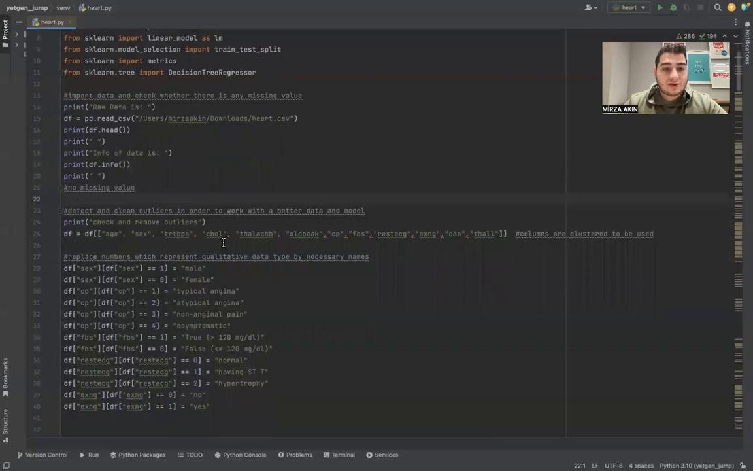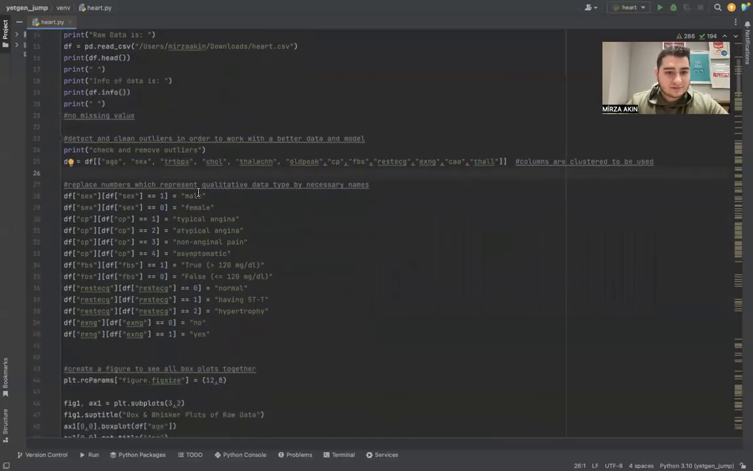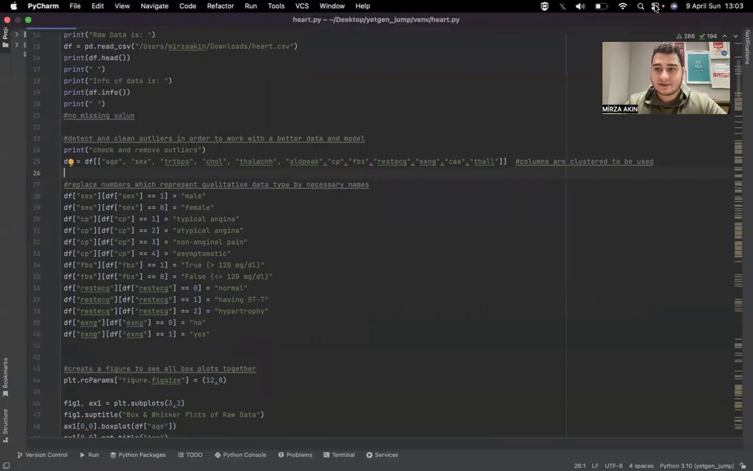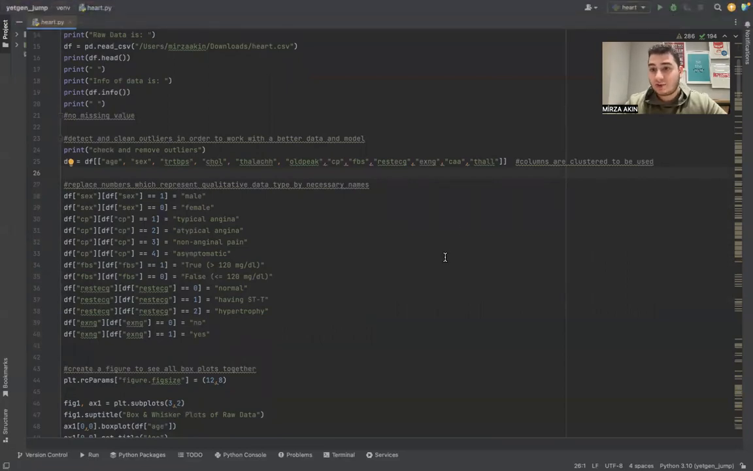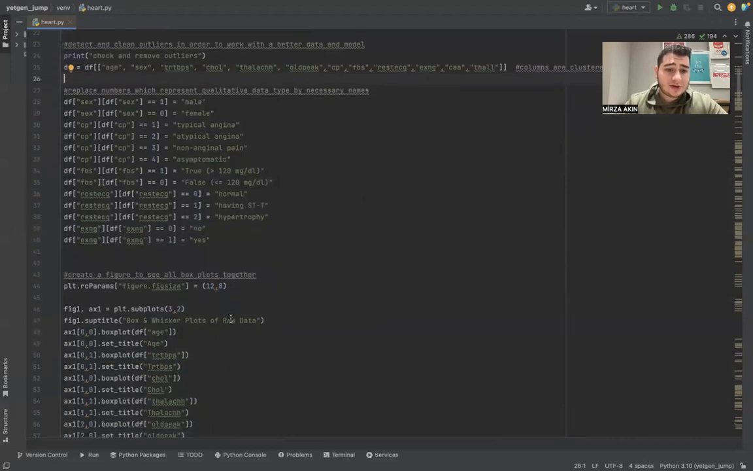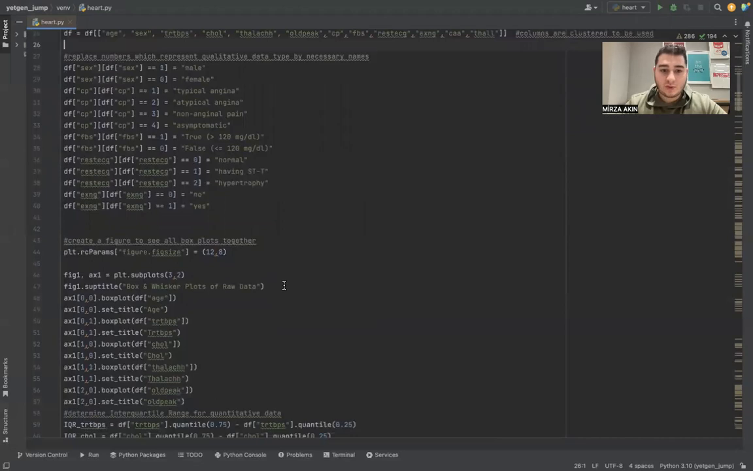And also, we need to detect and clean our outliers. Before that, we remove some categories which we do not use, so we only keep the categories which we are going to use. And then we replace 0, 1, 2, 3, 4, 5 and such numbers. Although they are numbers, they are not numeric values. They are qualitative data. There is no difference between them. We replace them, and we create a figure to see all box and whisker plots together. It's better to view that.